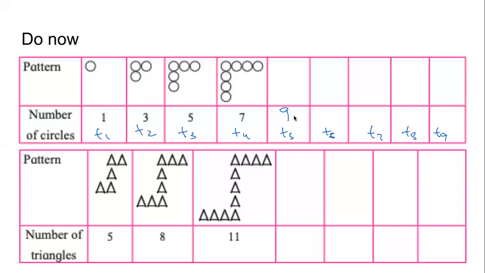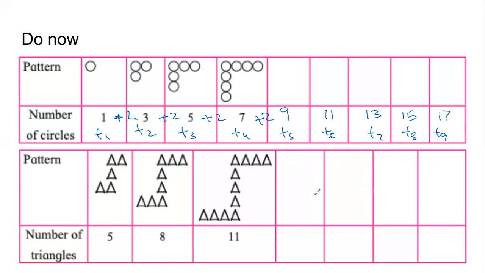All of you have given the correct answer. 6th term will be 11, 7th term will be 13, 8th term will be 15, 9th term will be 17. How did that happen? 1 plus 2 is 3. Then 3 plus 2 is 5. 5 plus 2 is 7. 7 plus 2 is 9. And so on. Done.